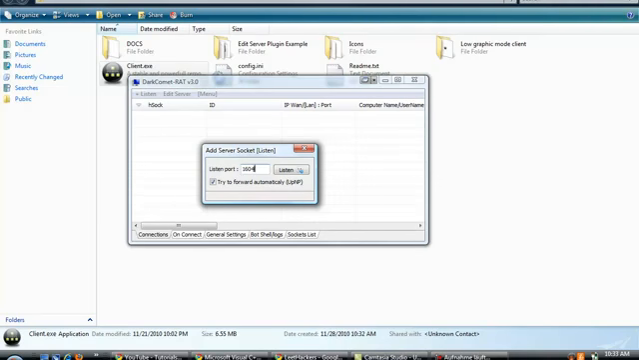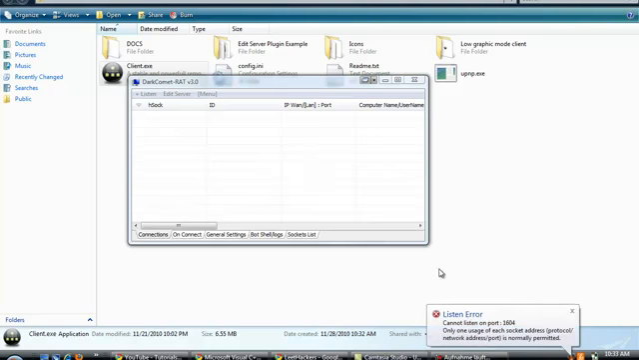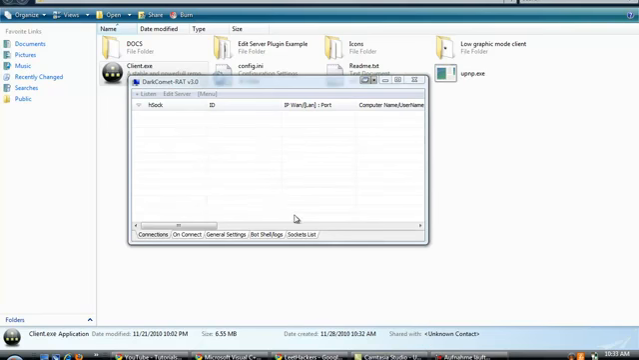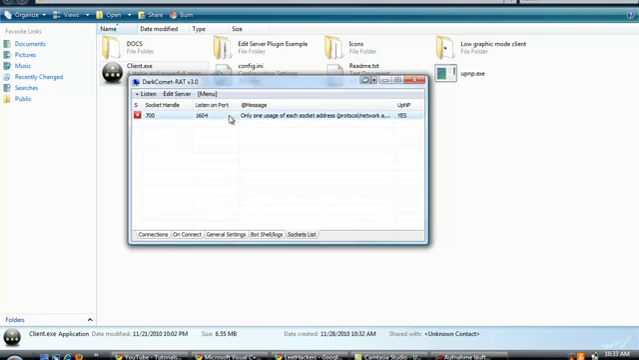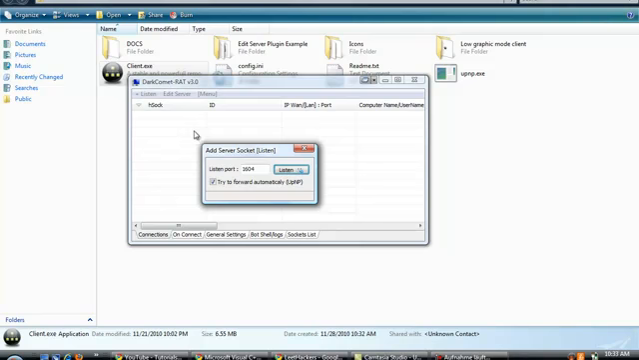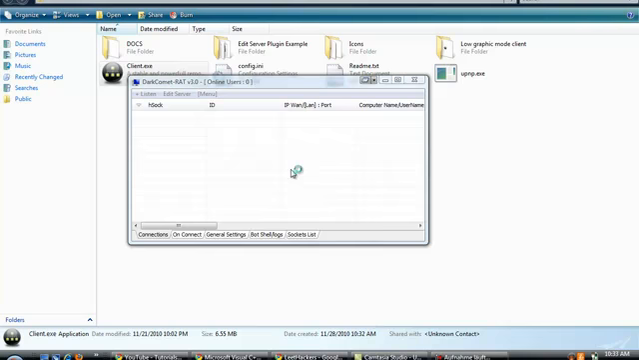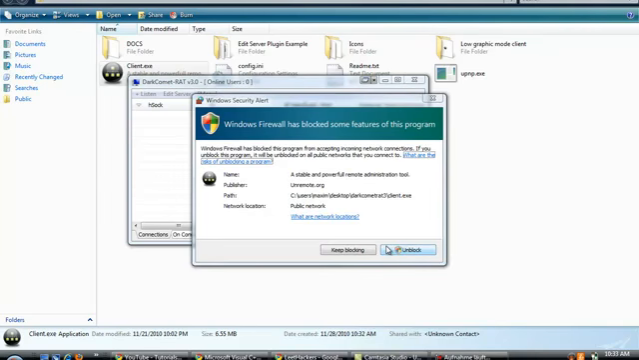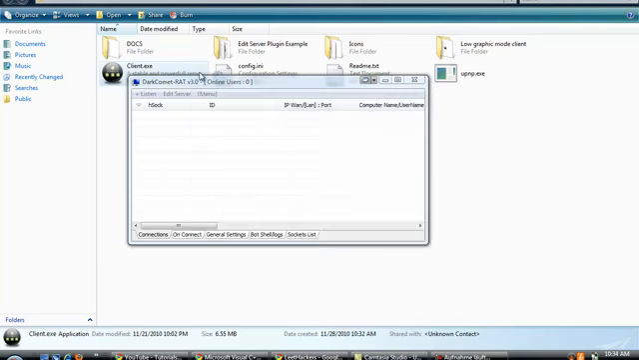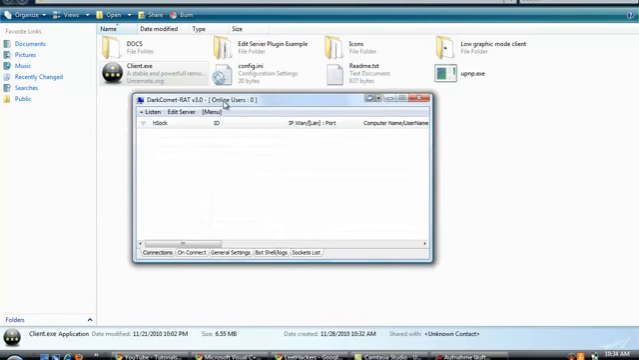Okay, so click listen. I get an error because my RAD is already listening on that port. So I will listen on another port, for example A5. If you get a firewall warning, click on ignore or unblock. This is your RAD, this isn't a virus, so don't be mad. Click unblock. The RAD is listening on the server right now.